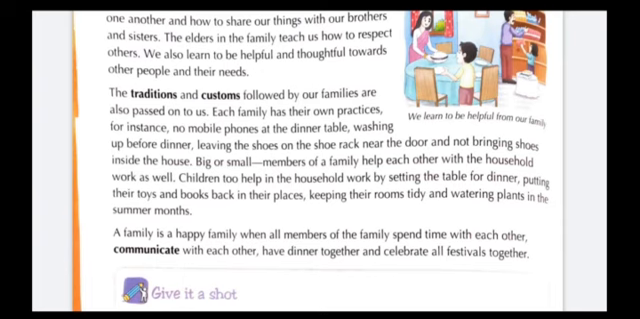Big or small, members of a family help each other with the household work as well. Children help in the household work by setting the table for dinner, putting their toys and books back in their places, keeping their rooms tidy and watering plants in the summer months. A family is a happy family when all members of the family spend time with each other, communicate with each other, have dinner together, and celebrate all festivals together.